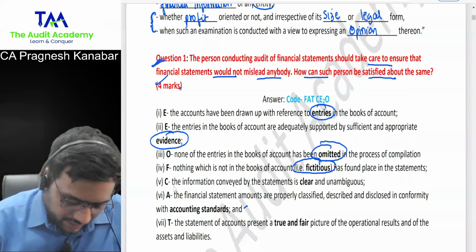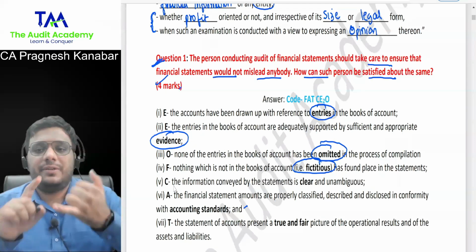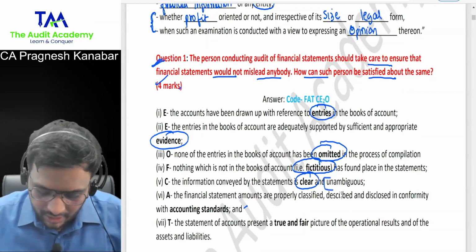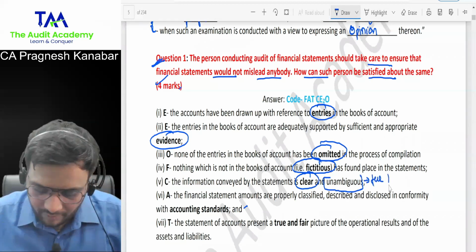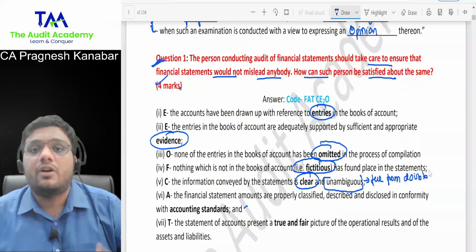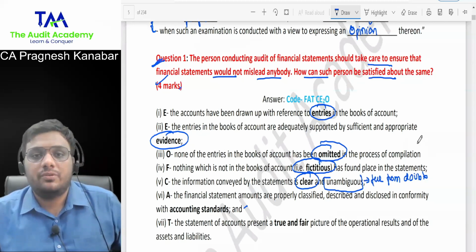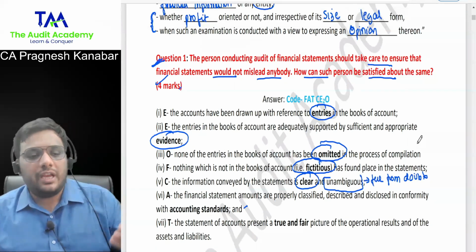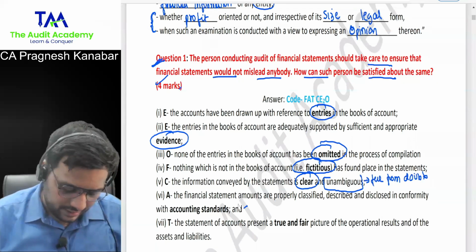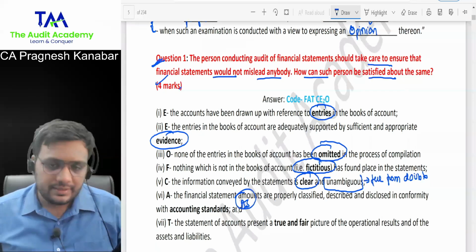Then whatever information is given in the financial statements, balance sheet, P&L, it should be clear and unambiguous. Unambiguous means it should be free from doubts. It should not be confusing. It should not be doubtful. It should be free from doubts. Then we have to check whether accounts have been prepared as per accounting standards. So 1 point on accounting standards, very simple, accounting standards.